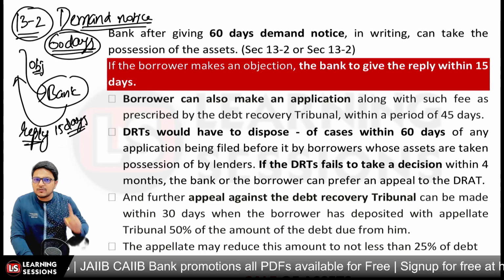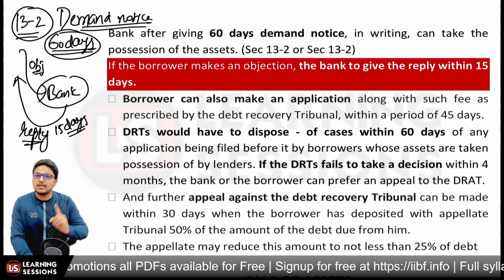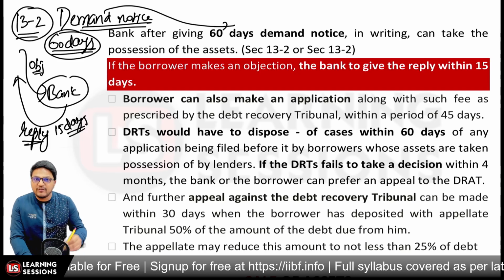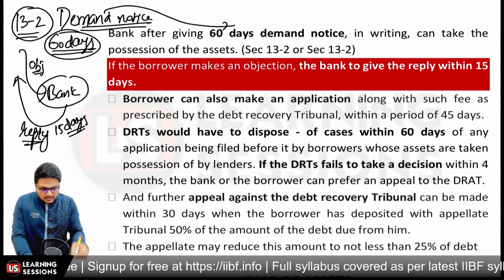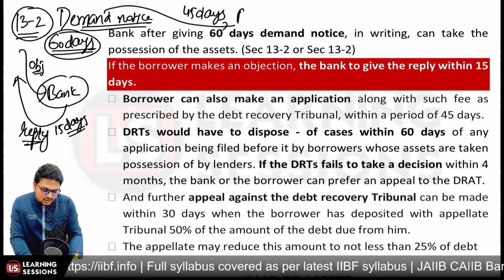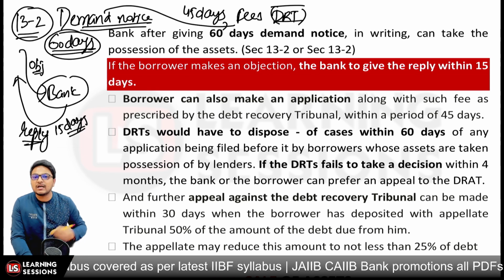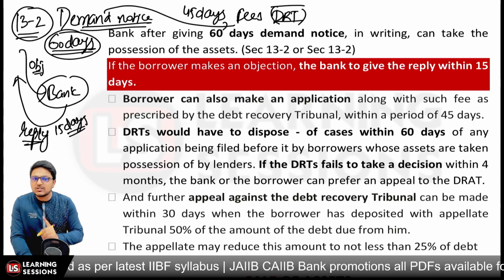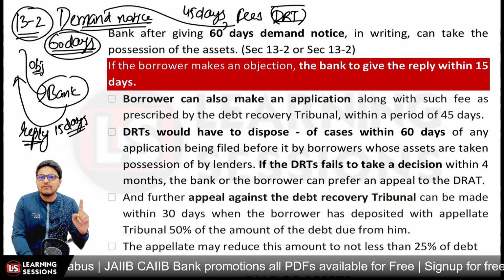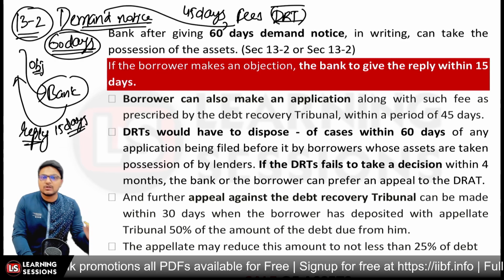And further, during this period, the borrower can also make an application to the prescribed DRT if the borrower wishes to. In that scenario, after receiving the demand notice, within a period of 45 days, the borrower is to submit a fee, and can take the case to the DRT, that is the Debt Recovery Tribunal. And DRTs are to dispose of the cases within a period of 60 days of any application filed by a borrower whose assets have been taken possession of by the lender.